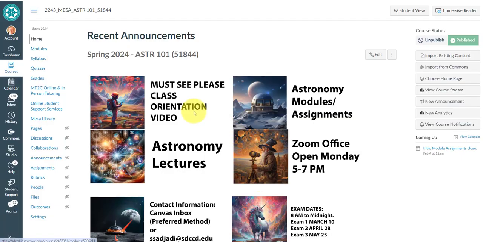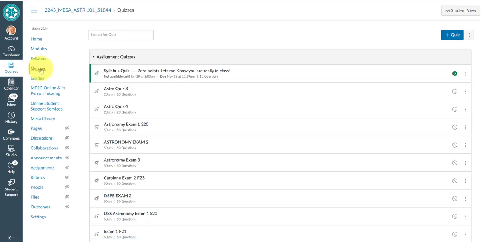When you want to get to your exams, you go here in the corner, it says quizzes. Now, Canvas calls exams quizzes. So quizzes and exams, they're the same thing basically here. So if you click on quizzes, you can see what's available to you right now. And this is the only one that is open currently. It says not available till the 29th at 8 a.m. So this one is available.